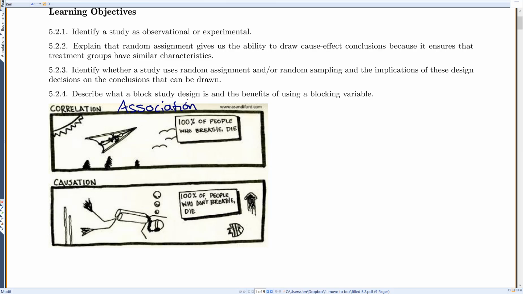Because it says 100% of people who breathe die, which is true, everyone who breathes eventually will die. Okay, but that is different from causation, which says 100% of people who don't breathe die. That actually is cause and effect. Whereas the first one, that's just an association.